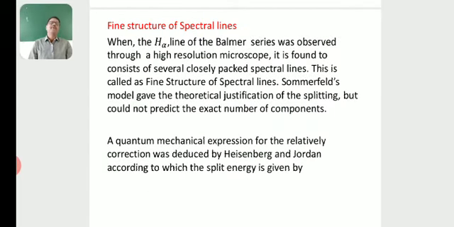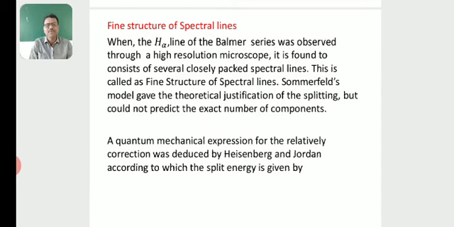Now we will discuss the fine structure of spectral lines. When the H-alpha line of the Balmer series was observed through a higher resolution microscope, it is found to consist of several closely packed spectral lines. This is called the fine structure of spectral lines. Sommerfeld's model gave the theoretical justification of the splitting but could not predict the exact number of components.